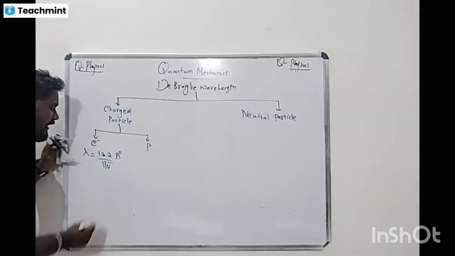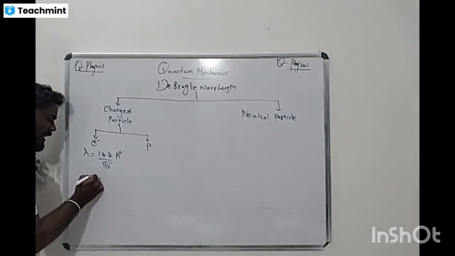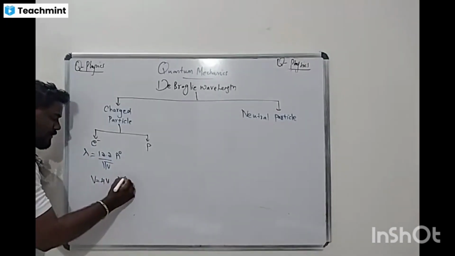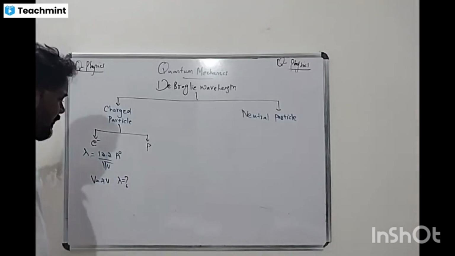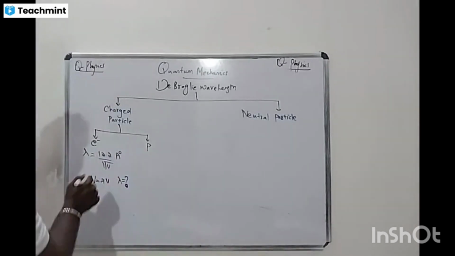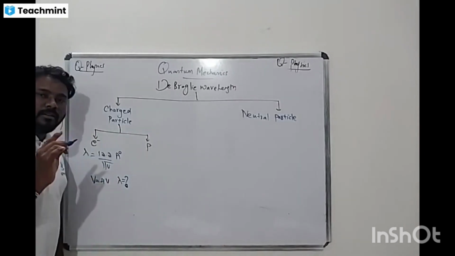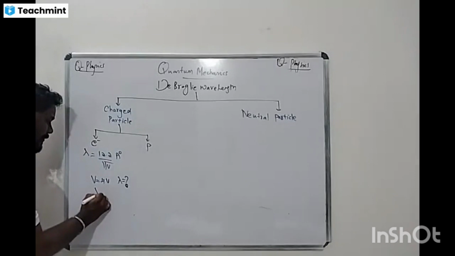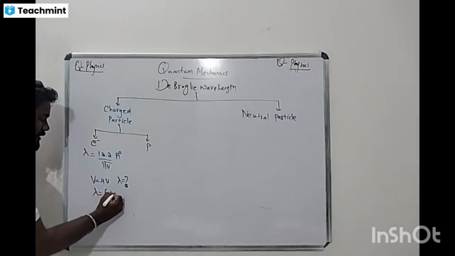If you see here, the accelerated potential V is equal to 4 volts. What is the lambda? Calculate and tell me quickly. 6.1. Yes, 6.1. What is the unit? It is nothing but Angstrom. So 6.1 is nothing but Angstrom.